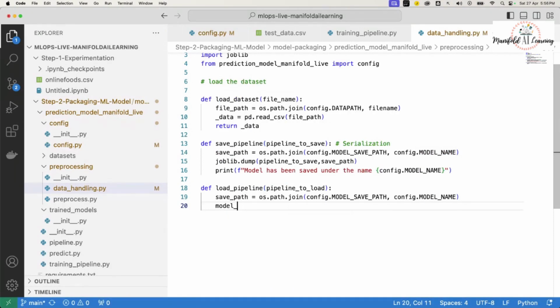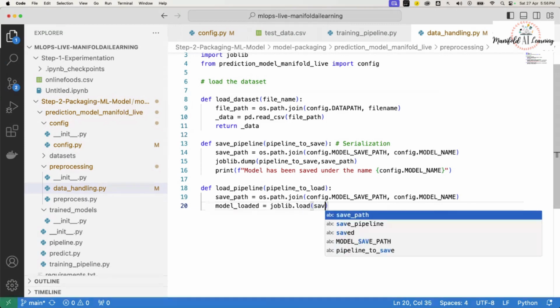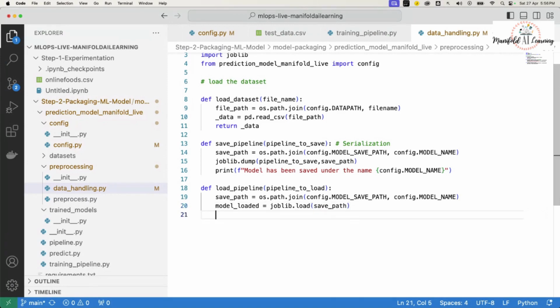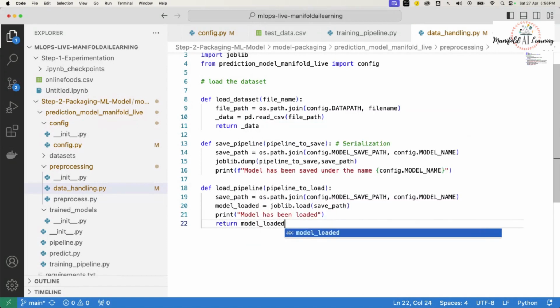Then we are going to load the model by calling joblib.load, and we'll specify our save path. Then I'm going to print "model has been loaded", and once that is done, I'm going to return the loaded model. So this is going to return the deserialized model.